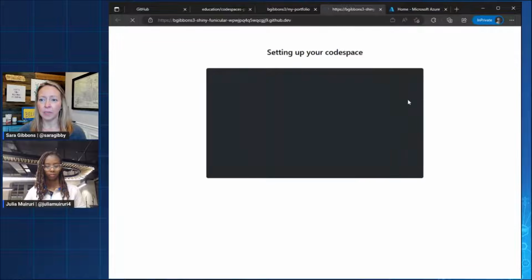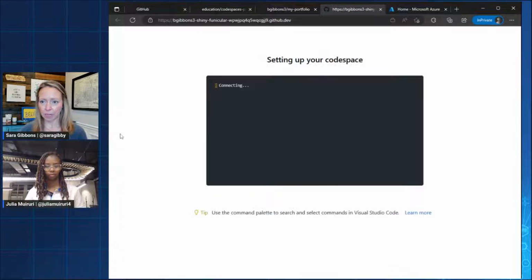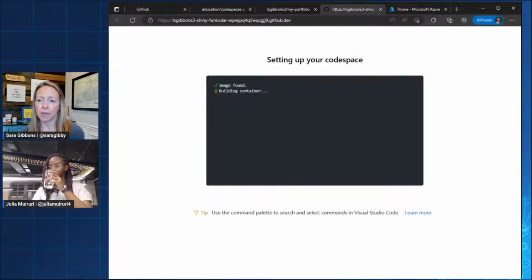What's going to happen here is it's going to give us that it's setting up our Codespace. We're going to see that it's creating the container. So this is just creating the container in the virtual machine, and it's pulling in the configuration that we have from the template repo. So it will give us all of our extensions, all of like spinning up the project.